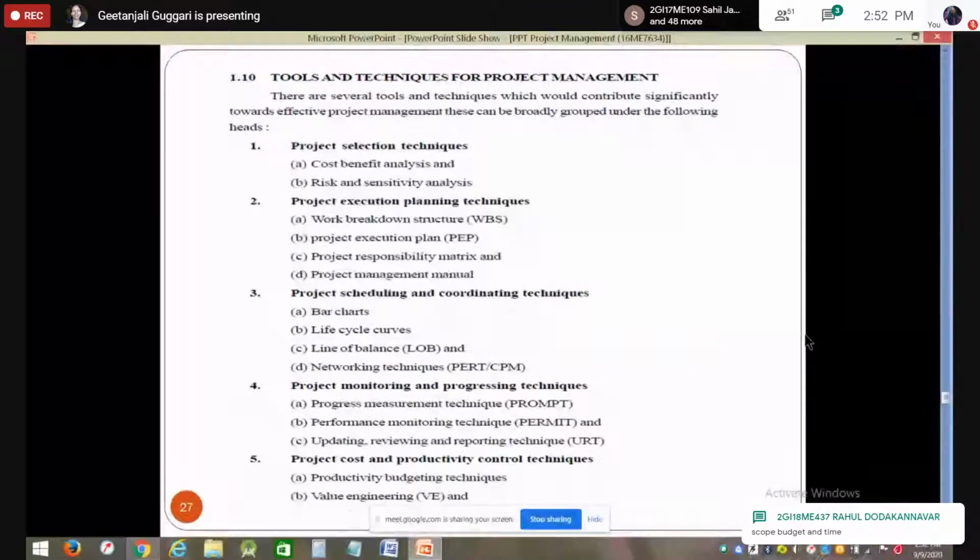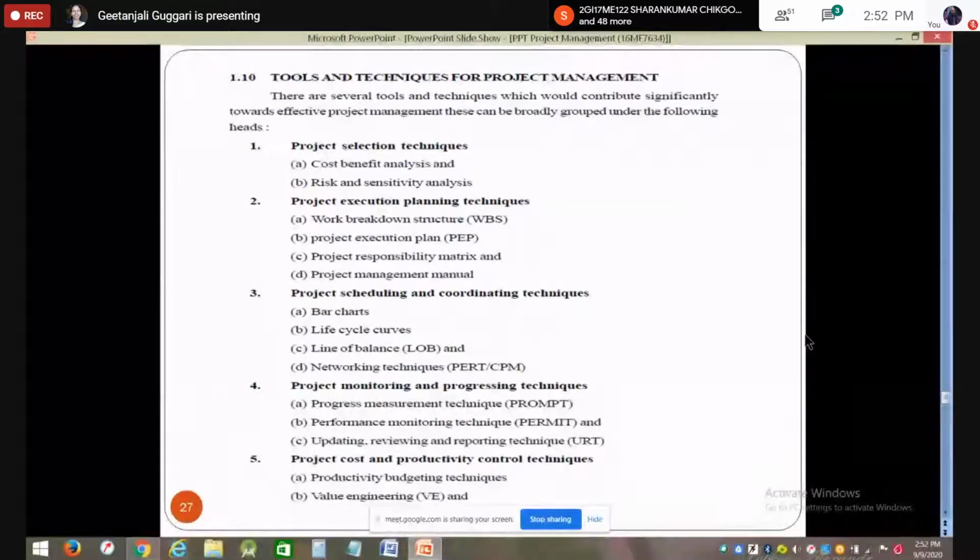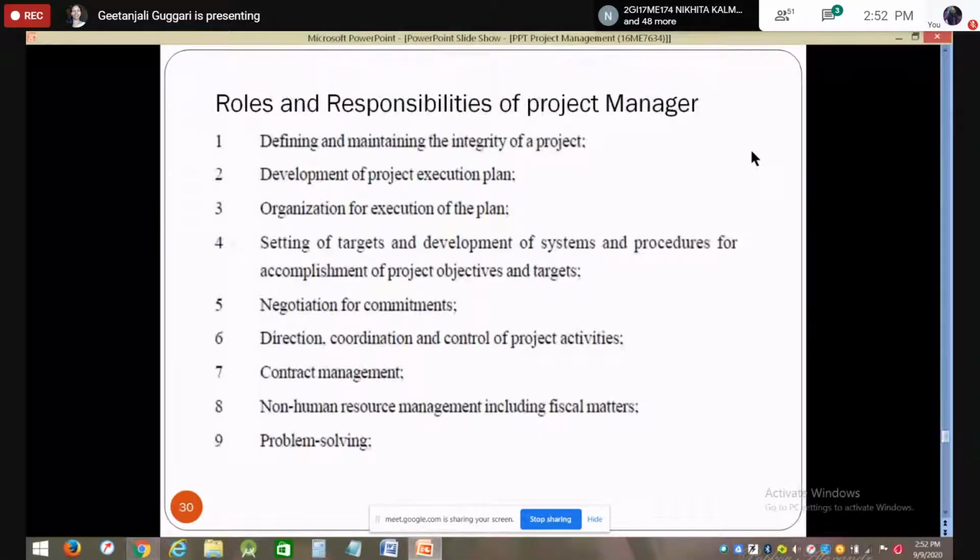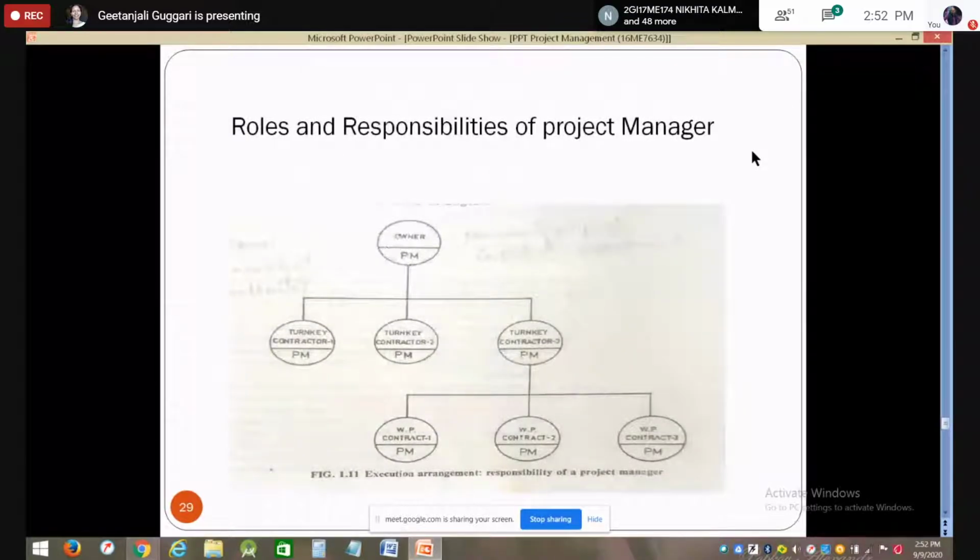Okay. So the next one, the last topic in your first unit, is roles and responsibilities of a project manager. Now we are going to complete the first unit. You might be roughly having an idea of what the roles and responsibilities of a project manager are.